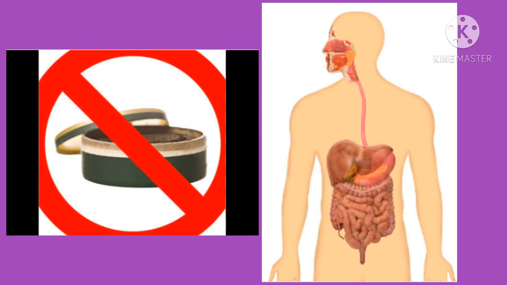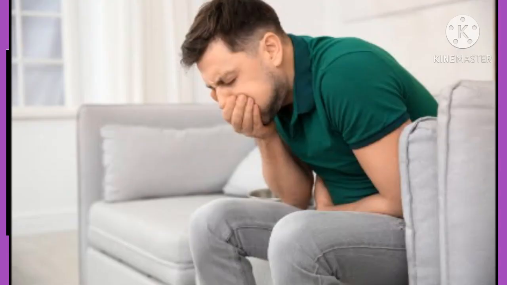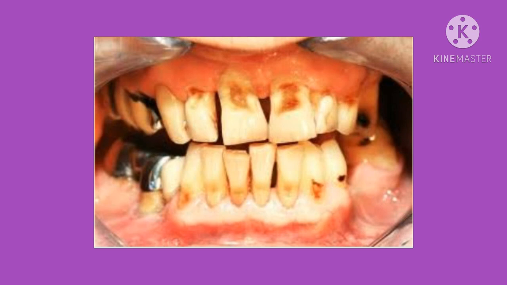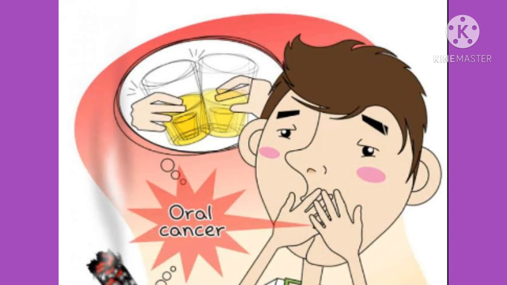If we consume any tobacco products, the mouth, pharynx, alimentary canal, and other organs of the digestive system cannot function properly. It causes problems like vomiting, nausea, and headache. Besides, tobacco particles stick to teeth, gums, and skin of the mouth cavity and slowly cause injury to those parts, resulting in their dysfunction.